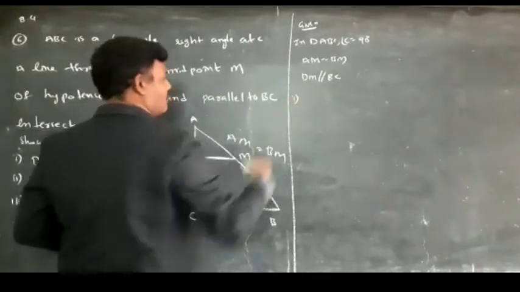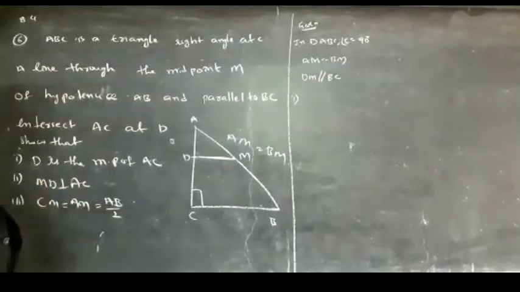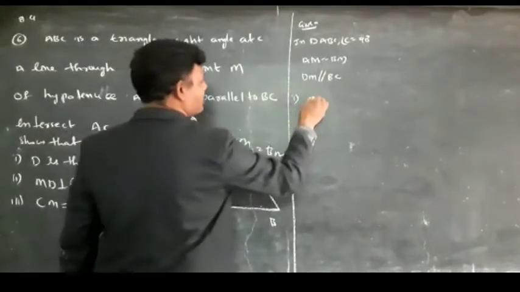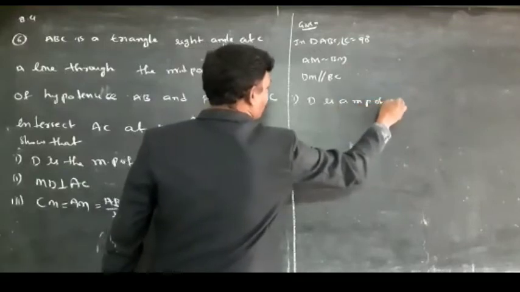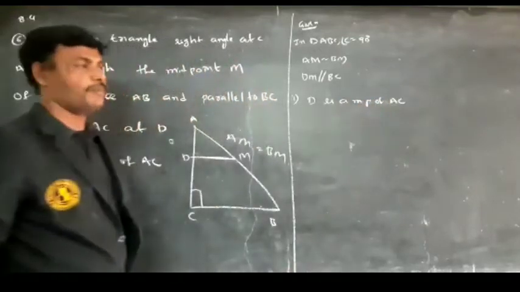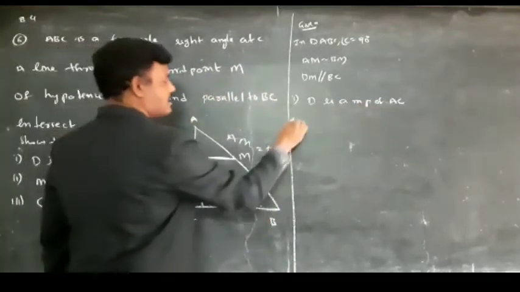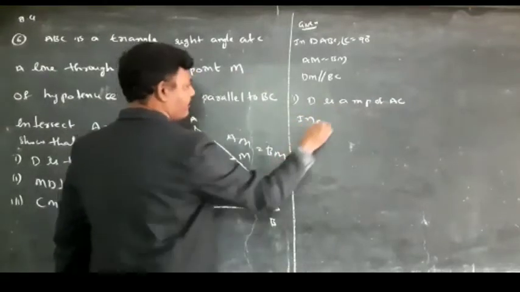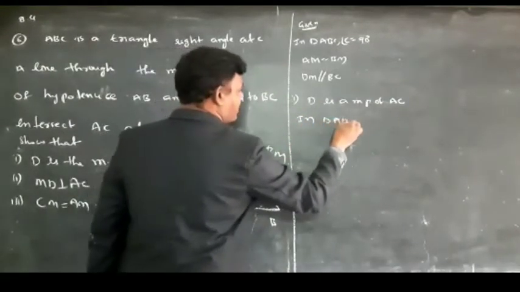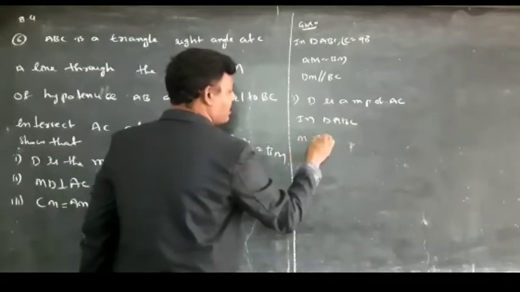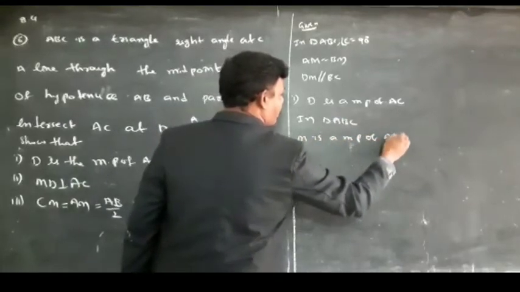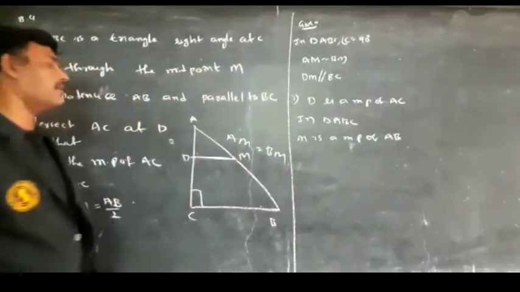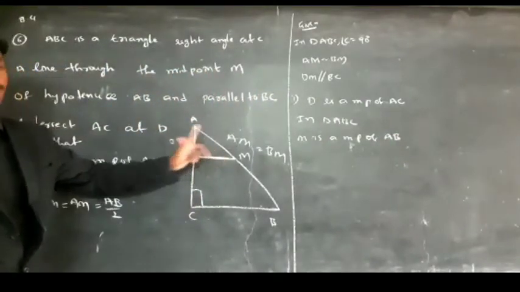First, what you have to prove? You have to prove D is a midpoint of AC. To prove this, in triangle ABC, M is a midpoint of AB. That is already given.